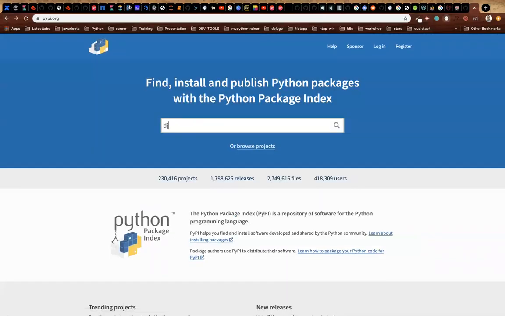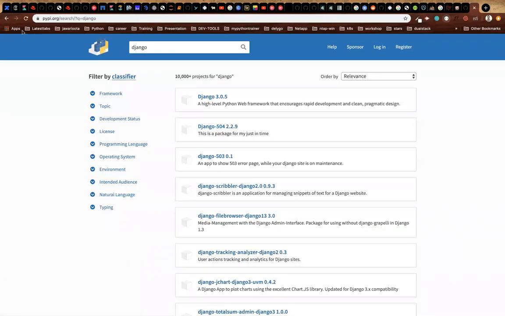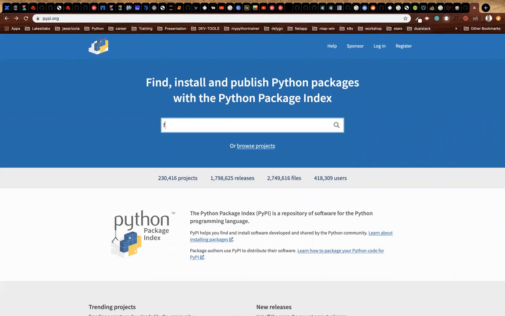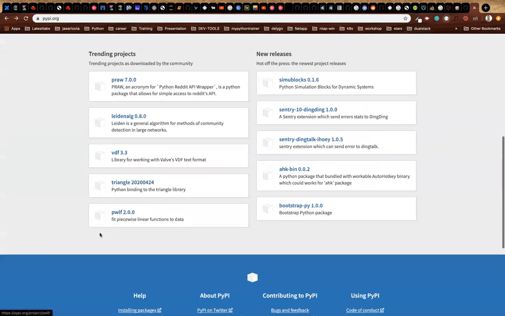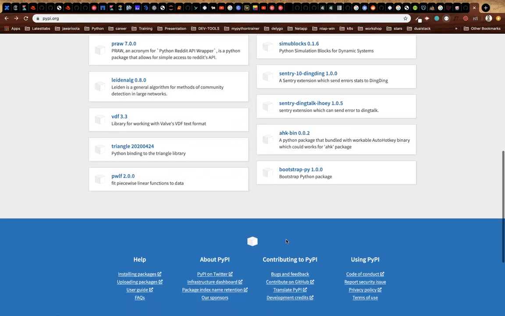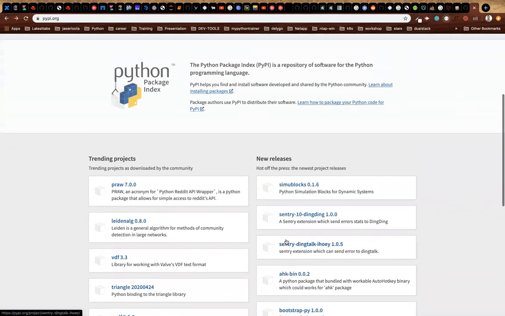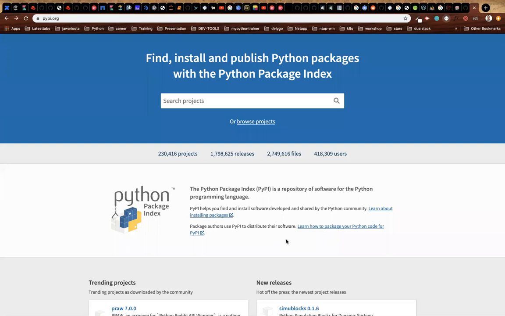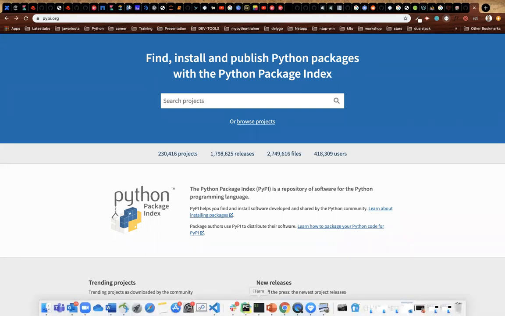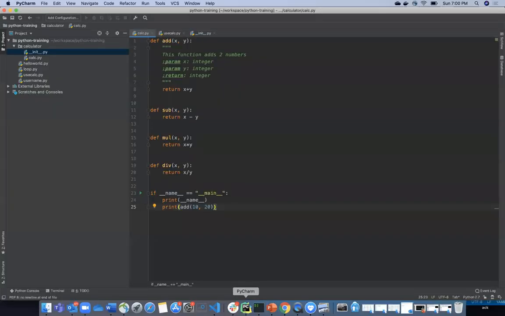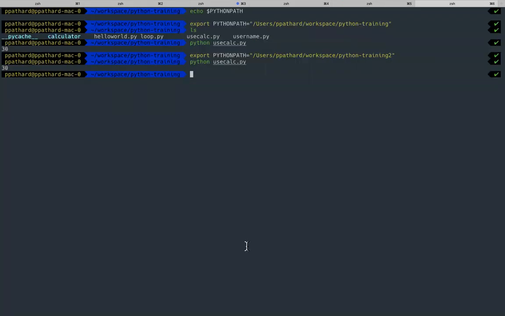There is a package called Django. Django is for creating web applications. Flask is also for web applications. So you can see all these trending projects here, and I will tell you how to work with them right now. When you install Python, by default this tool called pip gets installed, and if you want to download any of these packages, you don't come here and download it. Pip is a tool which helps you to download these packages.